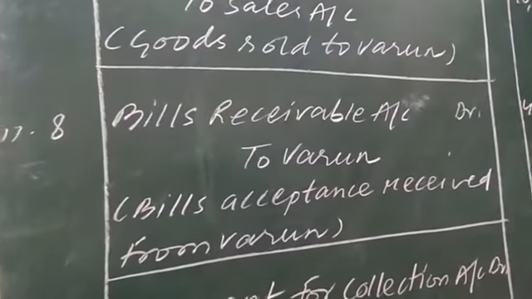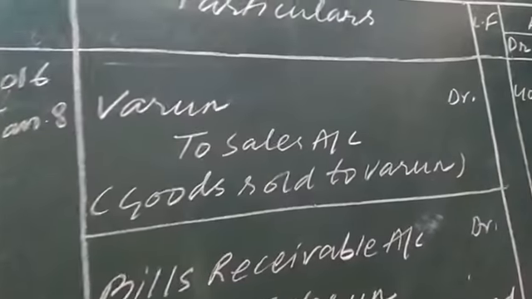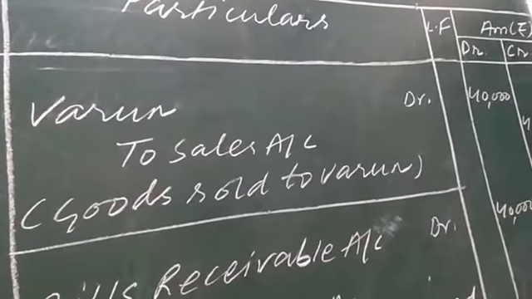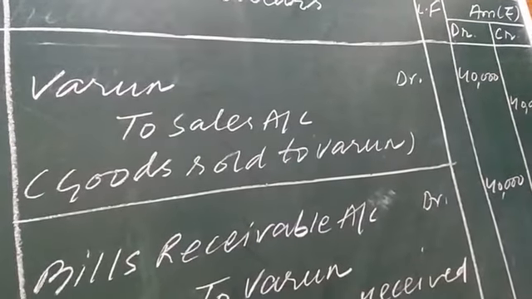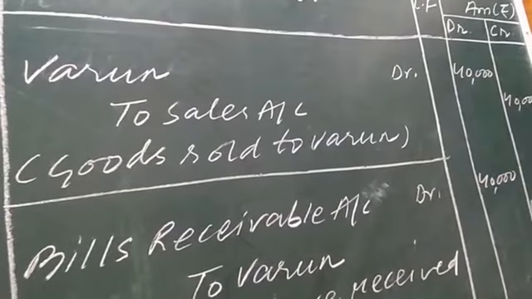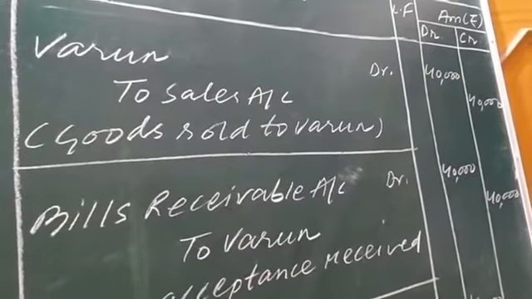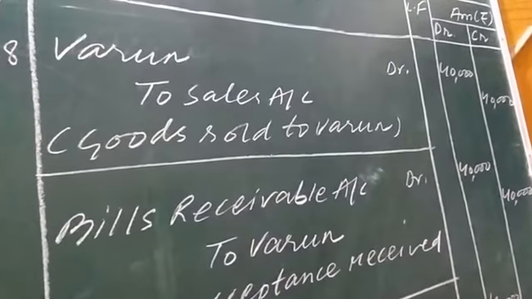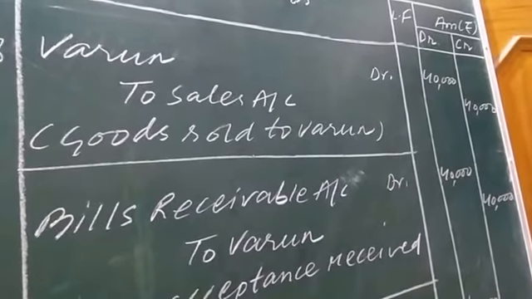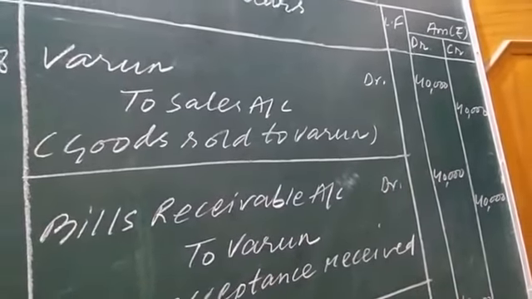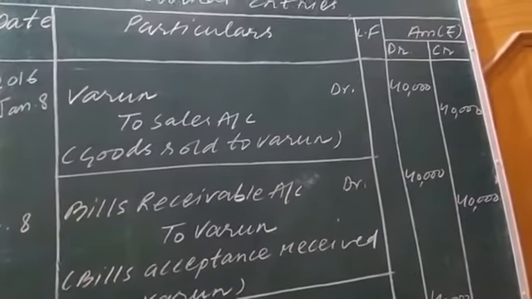Now on acceptance of the bill by Varun, Varun's place, that is the debit place occupied in the first journal entry by Varun, will be replaced by the term bill receivable, and Varun will be placed on the credit side, because Varun the debtor will decrease, and a decrease in debtor, that is an asset, is shown on the credit side. Another asset of Darshan is increasing in place of Varun, and that asset is bill receivable.